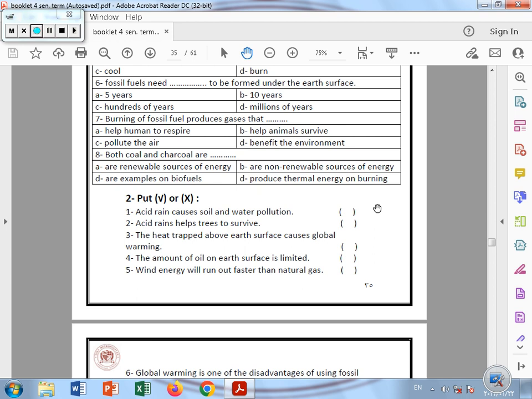Number 3, the heat trapped above the Earth's surface causes the global warming. Yeah, excellent. So getting the carbon dioxide gas inside the earth traps the heat or the temperature, and this causes the global warming. Number 4, the amount of oil on the earth's surface is limited. This means it can run out.